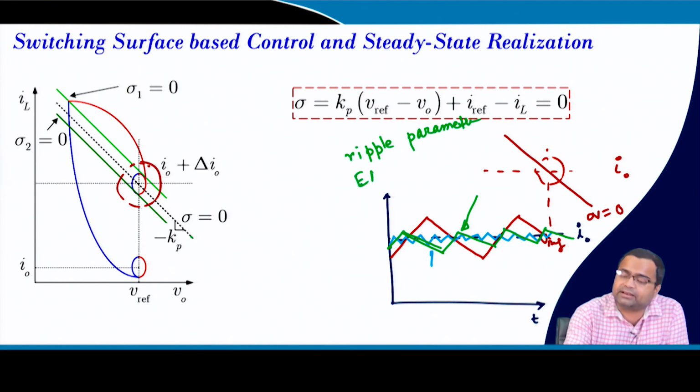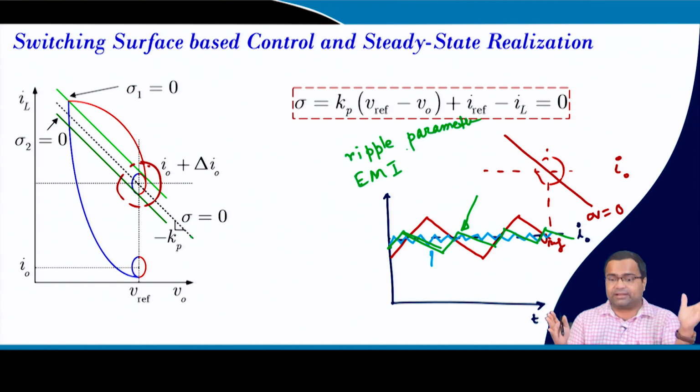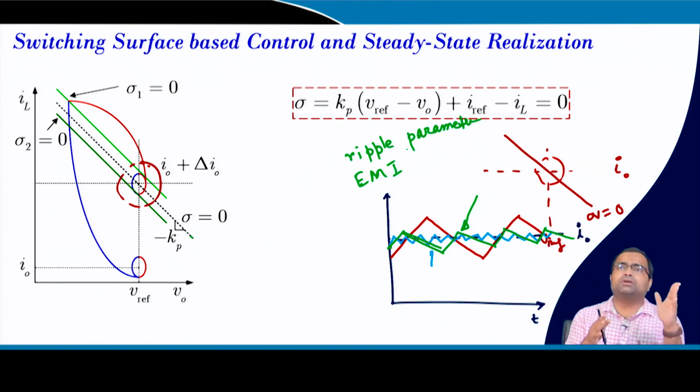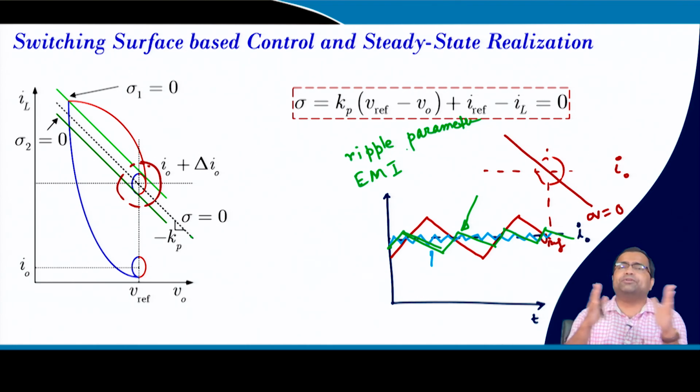Then EMI filter, because if we do not specify what is my operating frequency, the switching frequency, then it will be very hard to design the EMI filter. The EMI filter should not be designed for a wide switching frequency range, because it will act like a low pass filter. Then you need to put the bandwidth to be very low, and that can affect the transient response of the converter. So, we need to provide some narrow band of switching frequency. I do not want to vary beyond that.